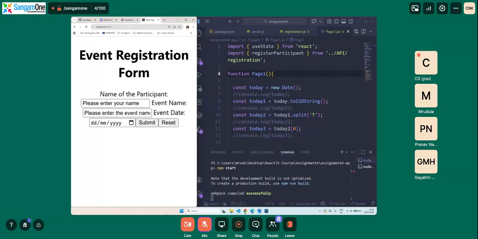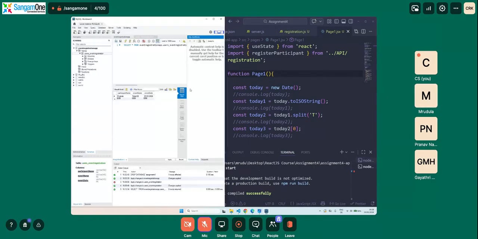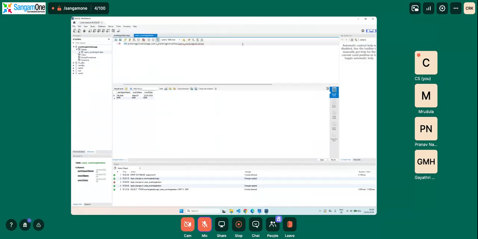Okay, so we have it. We did not have any response. So let's go back to the server and check if it is having anything. I will say select event. Has it inserted? I think it should have inserted. Yeah, here it has inserted. I just needed to refresh the data.